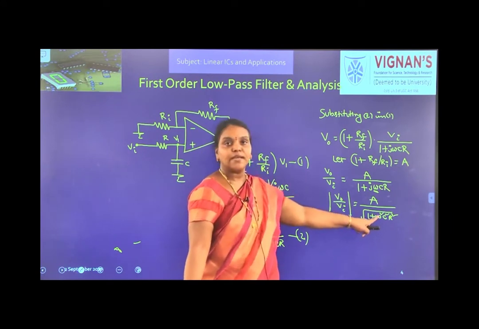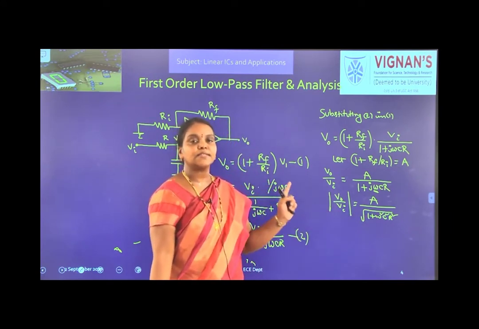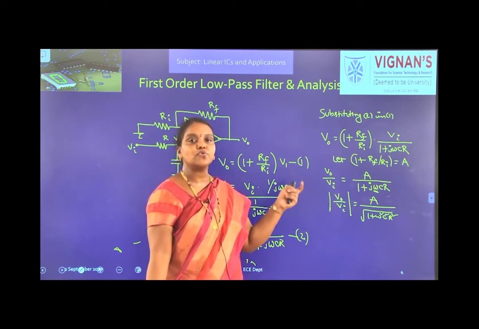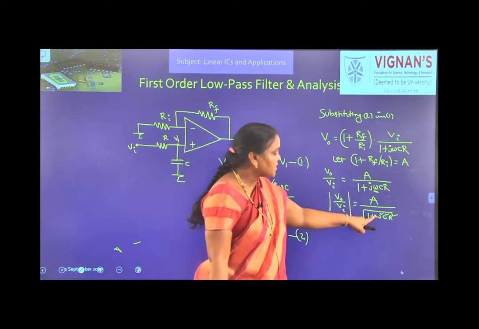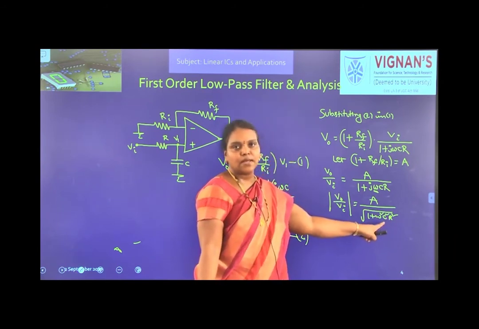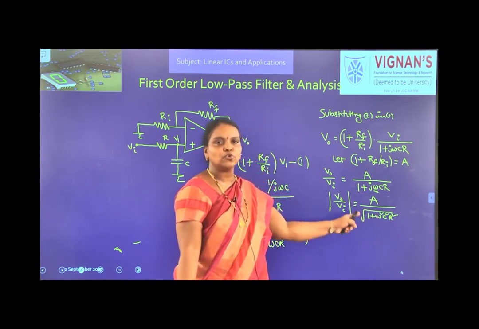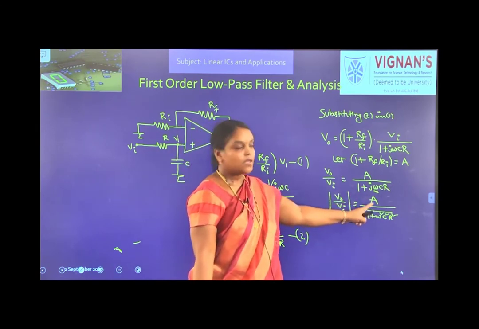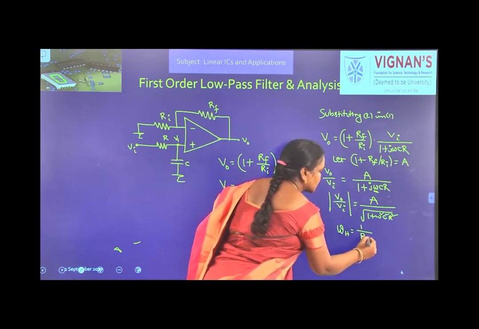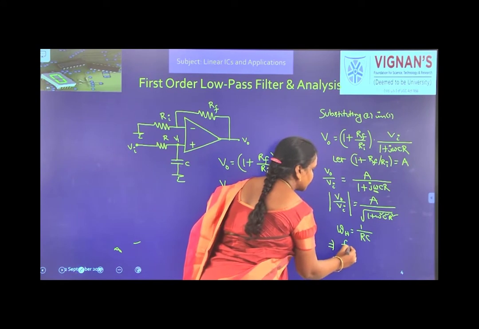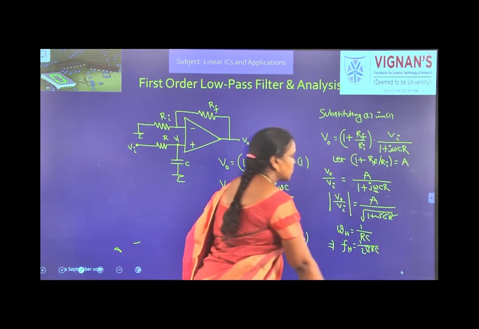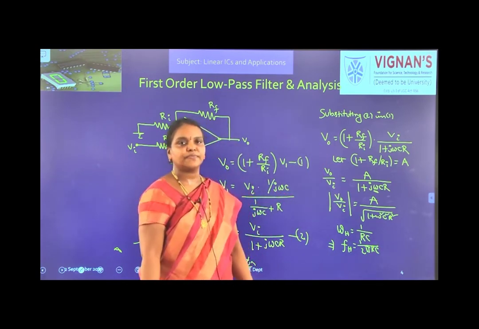At 0 frequency, it is offering us the gain A, that is the maximum gain, and at cutoff frequency, how much gain should it offer us? 1 by root 2 times the maximum gain. So, for what frequency does this become 1 by root 2? That is when the second term of the denominator is 1. Then root of 1 plus 1 becomes root 2, so 1 by root 2 times the maximum gain A. So, the cutoff frequency is nothing but 1 by RC. So, this implies FH equal to 1 by 2 pi RC, because omega is equal to 2 pi f.